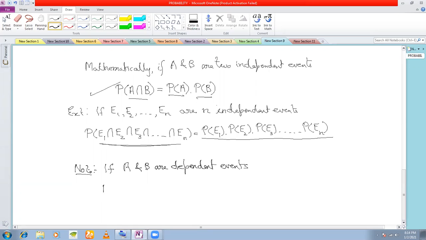Then what will happen to P of A intersection B? What is the probability of occurrence of A and B together? This time I will define the conditional probability later, but just know for the time being that if A and B are not independent events, that is, if A and B are dependent events, then you can write this as probability of A into probability of B, given that A has already occurred. Understood?